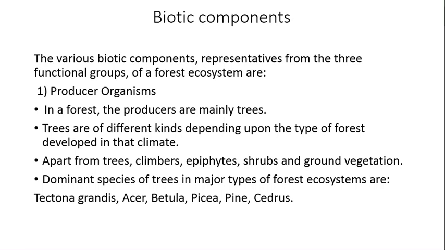And life in an ecosystem is nutritionally structured by combining all these three functional groups. The plants, animals and microorganisms present in an ecosystem form the biotic component. These organisms have different nutritional behavior and status in an ecosystem. So first we will see producer organisms, which can also be called autotrophs. Auto means self and troph means food.